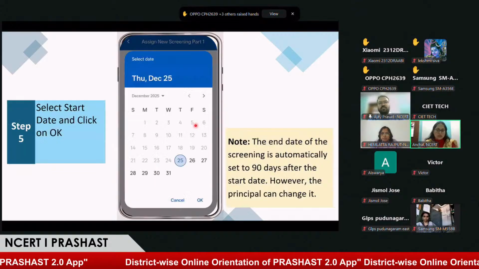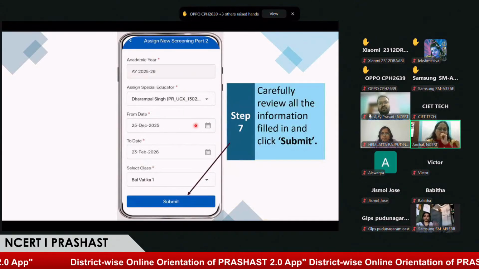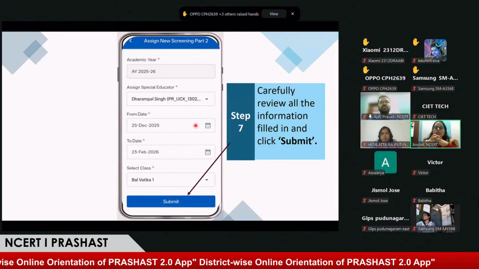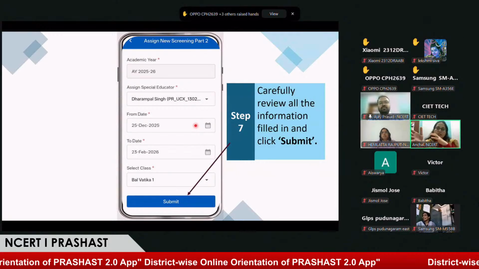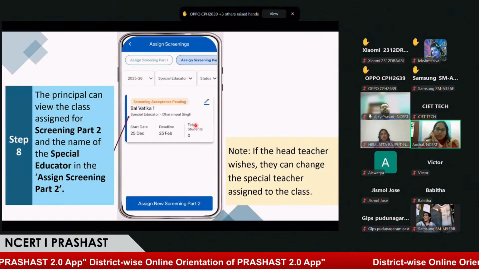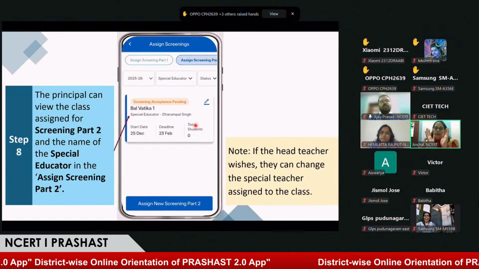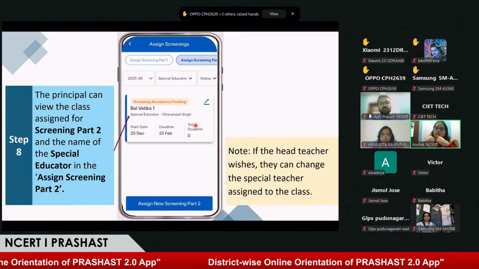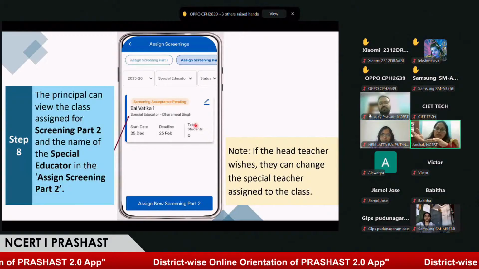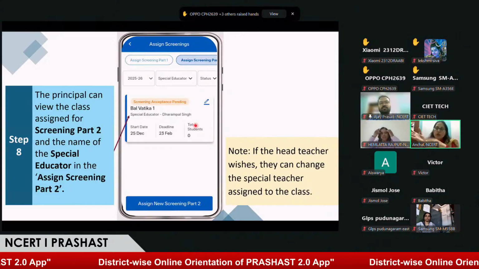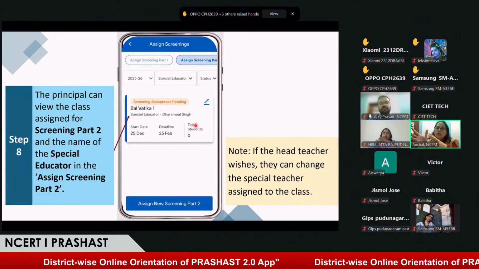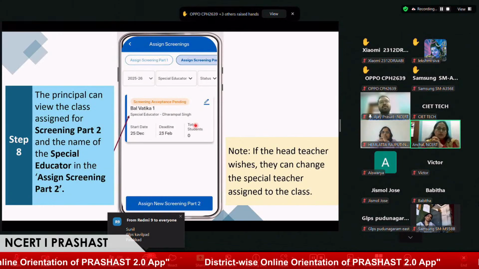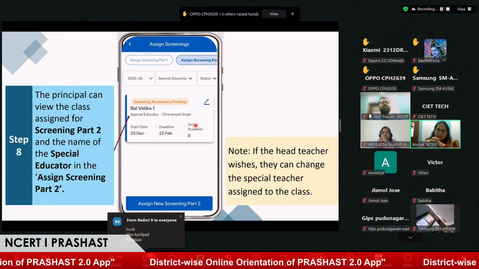Okay. So, Ajay sir, just as you explained, the headmaster can assign the teacher multiple sections also, but in the case of a special educator, only the class can be assigned. So if in my school there are four sections in class two, when I assign this class to the special educator, all four sections are assigned to the same special educator. Yes, ma'am. Okay, sir. So now the class is assigned. Yes, our class is assigned.